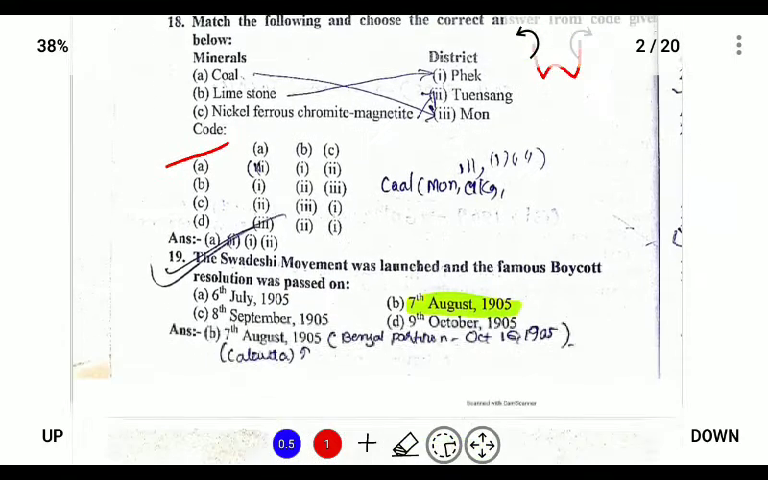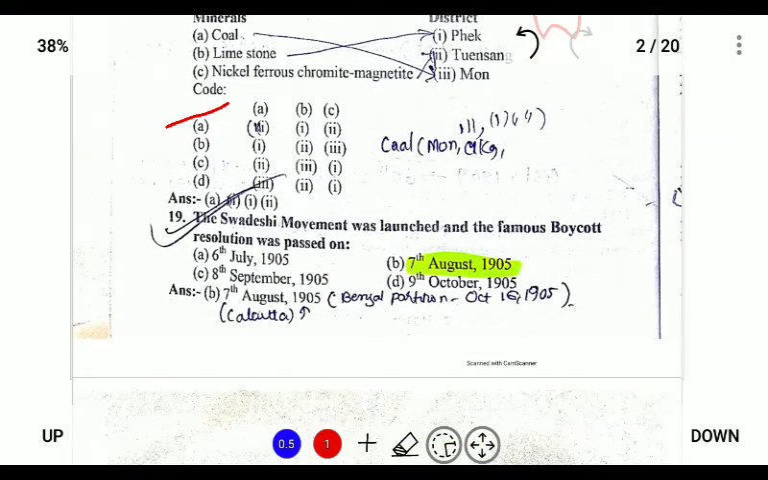Next, the Swadeshi movement was launched and the famous boycott resolution was passed on 7th of August 1905. Do notice that the Swadeshi movement was launched because the British government partitioned Bengal into two on October 16, 1905. Prior to this, the Indians launched the Swadeshi movement to protest against the partition of Bengal.